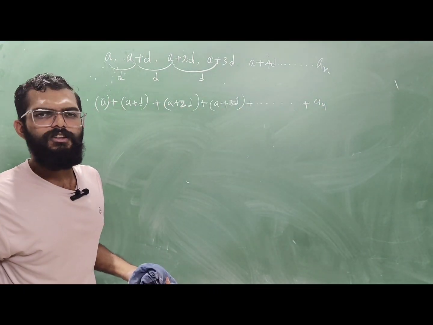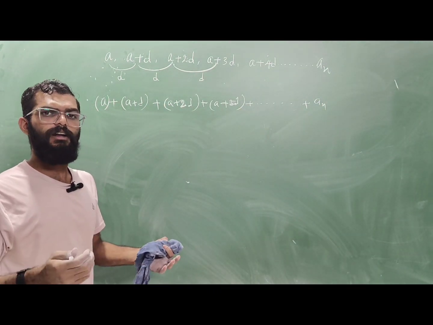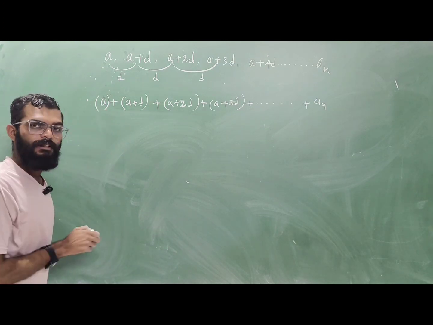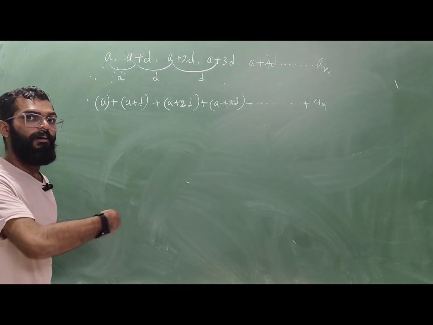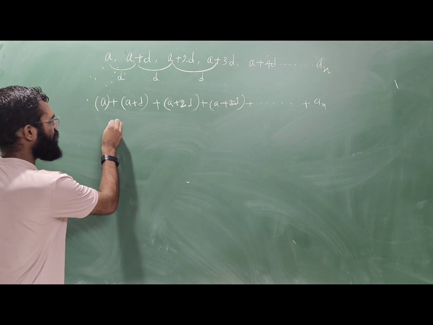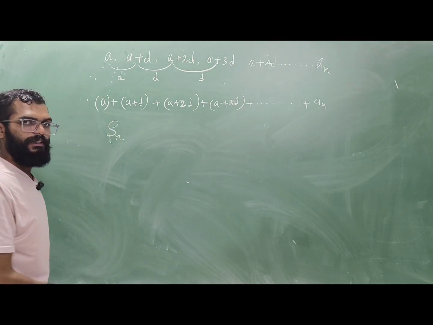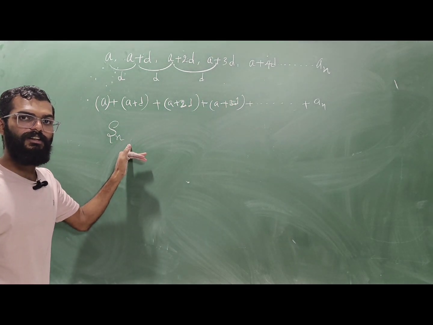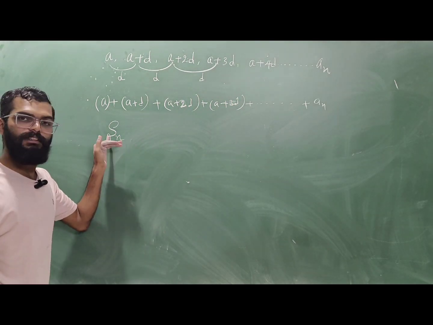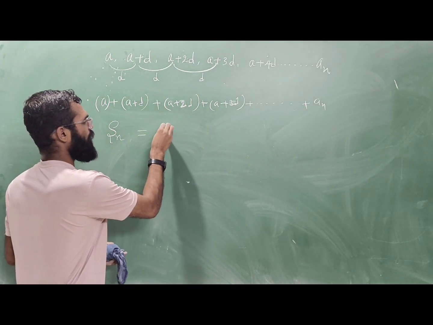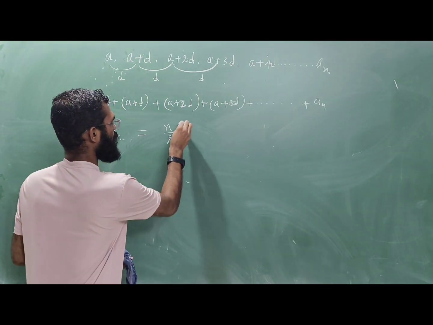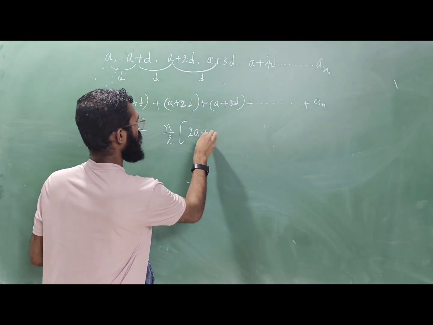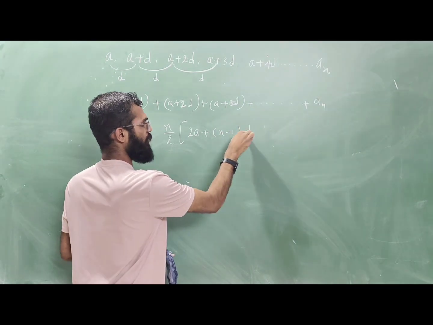We don't say last term here; we call it the general term or nth term. So this sum of all the terms of the AP is denoted by the symbol Sn, that is, the sum of all terms till the general term n. Sn is given by the formula n by 2 into 2a plus n minus 1 into d.